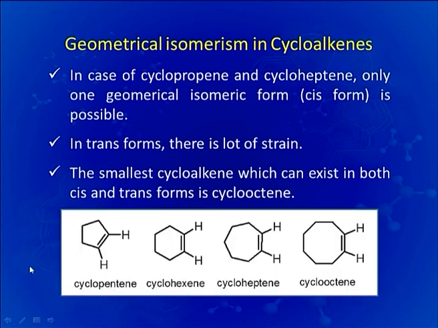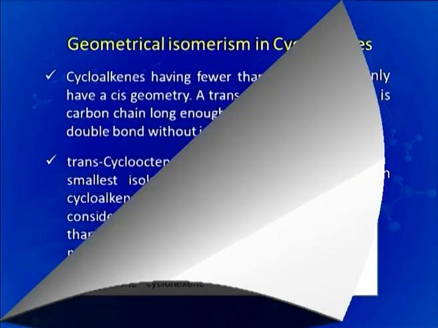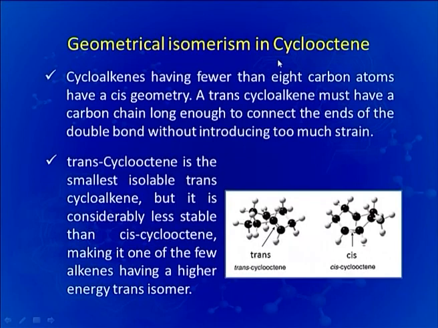Here you can see we have given the example with cyclopentene, cyclohexene, heptene and octene. Cyclooctene is the one which exists in both cis and trans form, otherwise all the others exist in cis form only, because their trans form is less stable. Now the geometrical isomerism in cyclooctene.